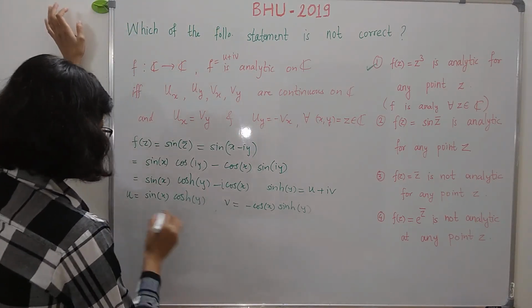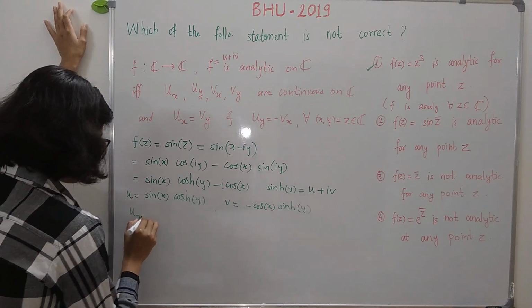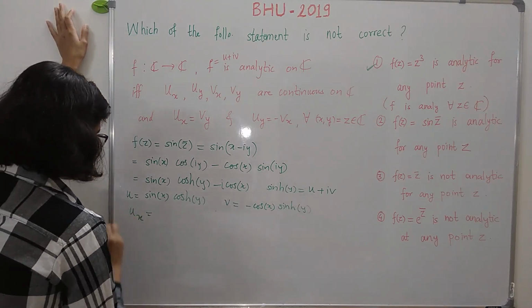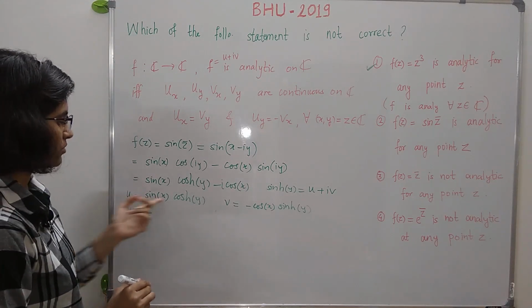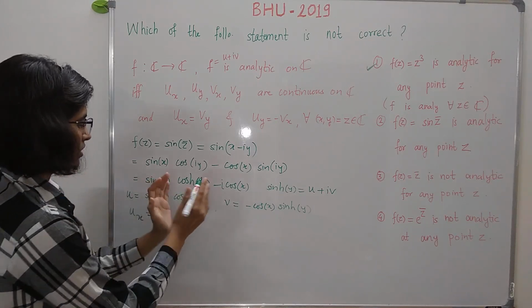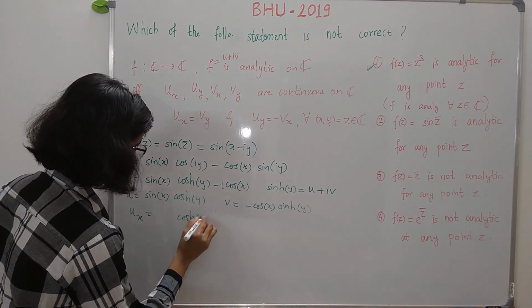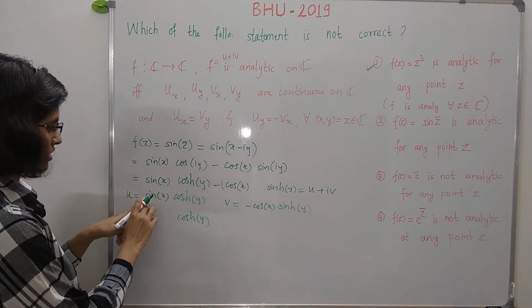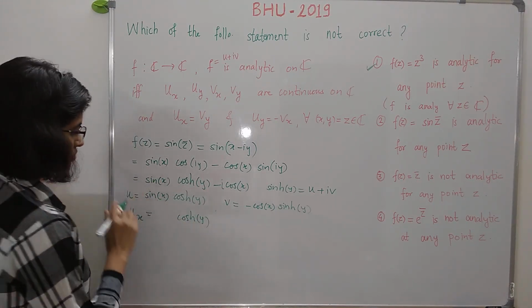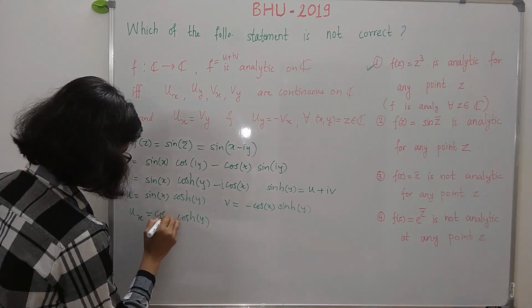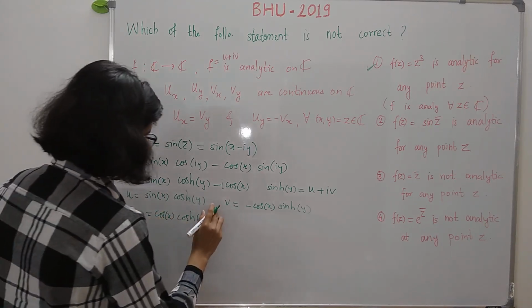So what is the partial derivative of u with respect to x? It is ux is equal to, differentiate this function partially with respect to x. So hide the terms of y as it is. So it is cos hyperbolic y into, you just take the derivative of this with respect to x. So derivative of sin x is cos x.